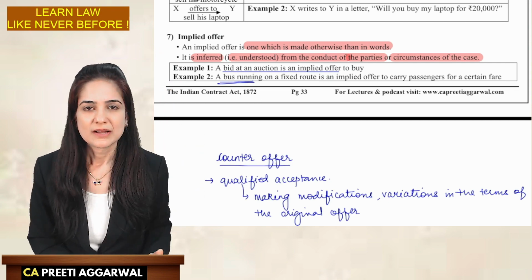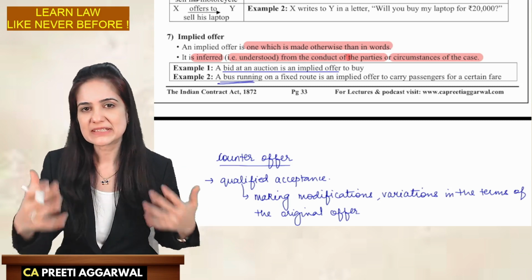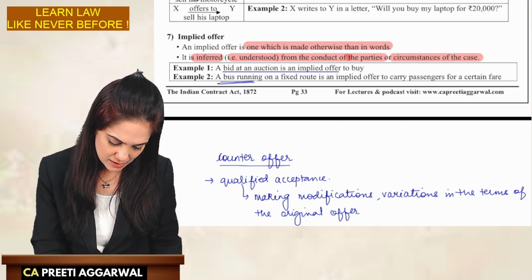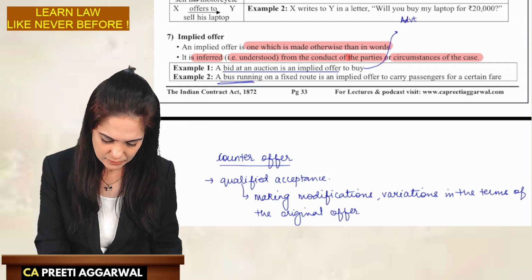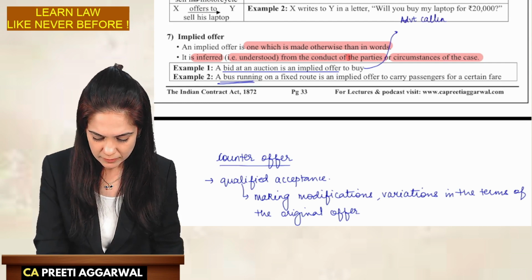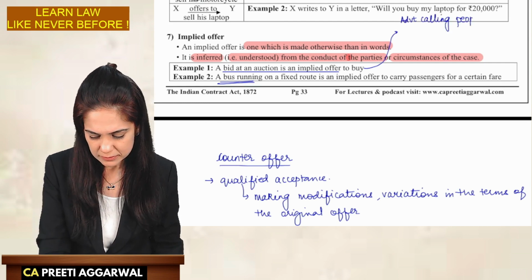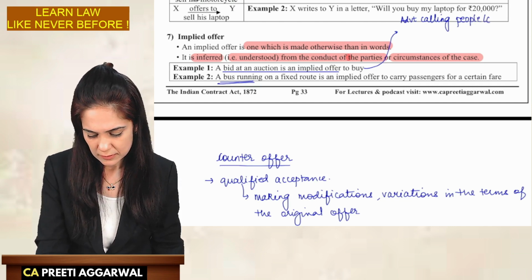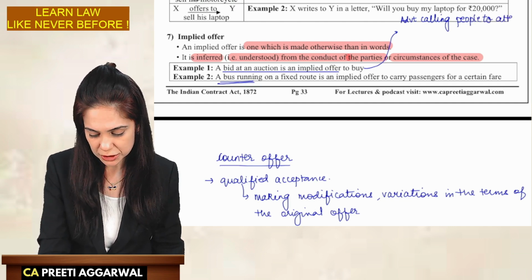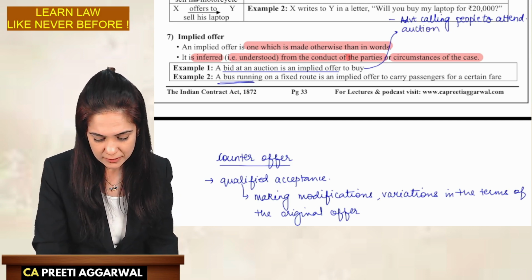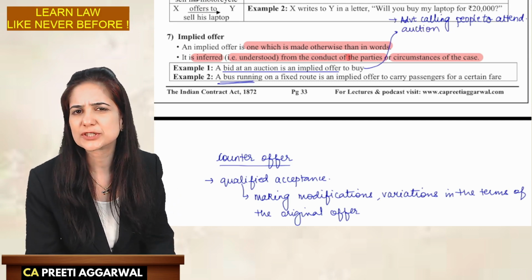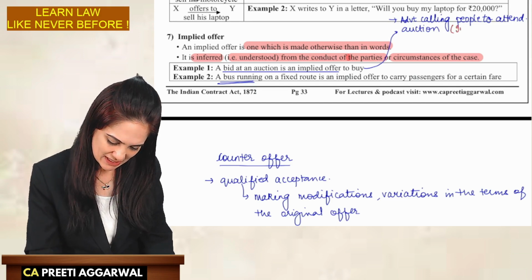Bid. Now, let's move one step ahead. I have given an advertisement calling people to attend an auction. I'm calling people, come and attend the auction on Sunday. Is it an offer or is it an invitation to offer? This is an invitation.